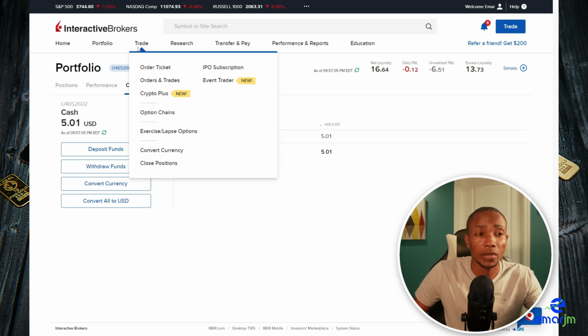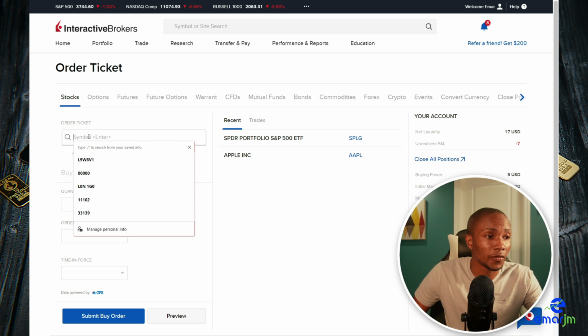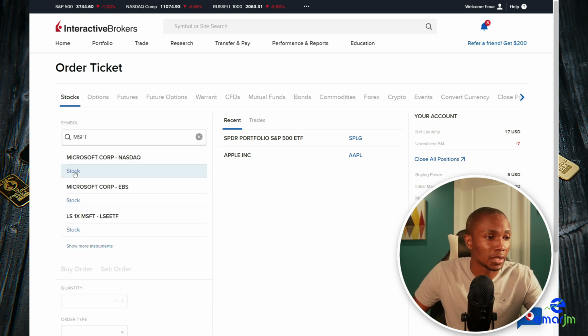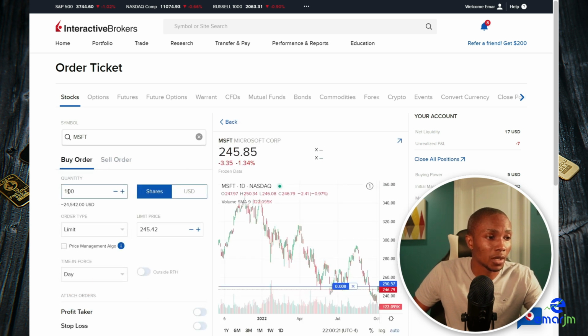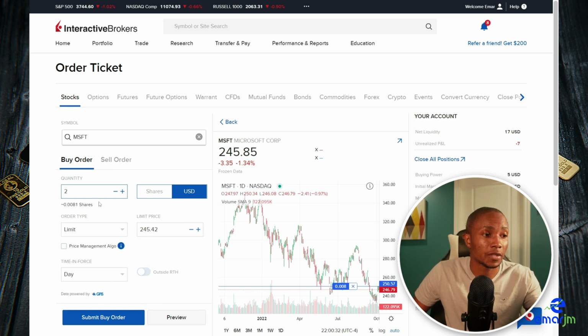So now let's take a look at how you will purchase shares using Interactive Brokers. So I'm going to select order tickets. If you want to buy shares, then you search for the stock that you want to purchase. So let's say MSFT. You're going to select stock. Specify the amount that you want to purchase. If you notice, we have quantity and it's specified in shares by default. So what you want to do is invest by dollar amount. So now you can specify, say you want to invest only $2, which will get me 0.0081 shares in Microsoft.